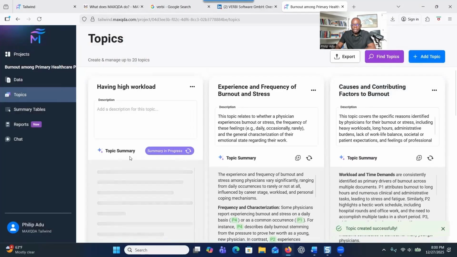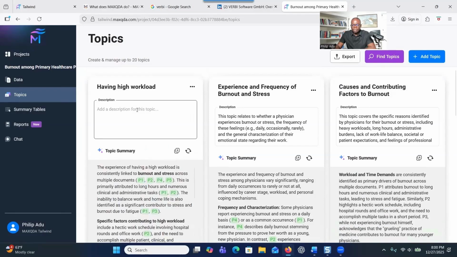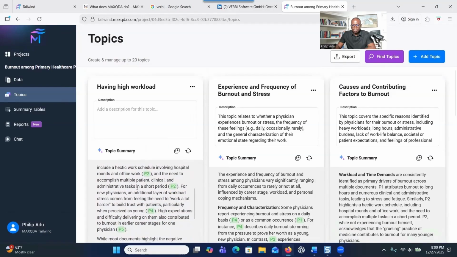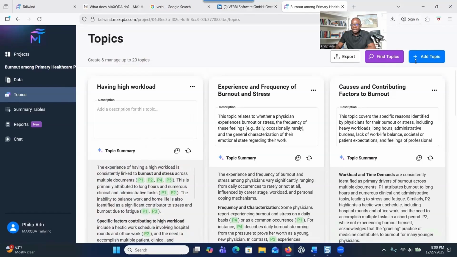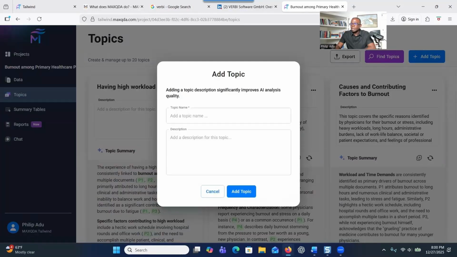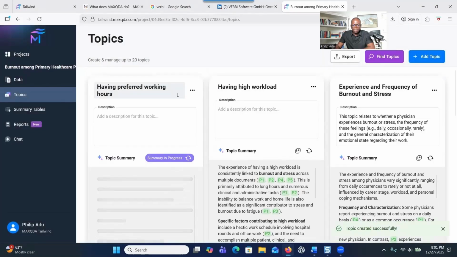When you click on Add Topic, the system will now look through the data and then develop a summary related to the topic, right? So you see here that the system has developed a summary related to the topic. I can add a second topic. This one is related to the solutions of burnout. And one of the solutions is having preferred working hours. And then I click on Add Topic, and then the system will go through the data and then extract information and summarize it for you.